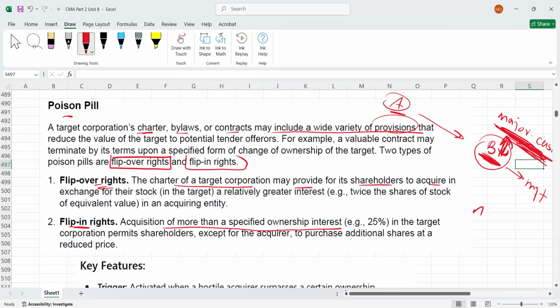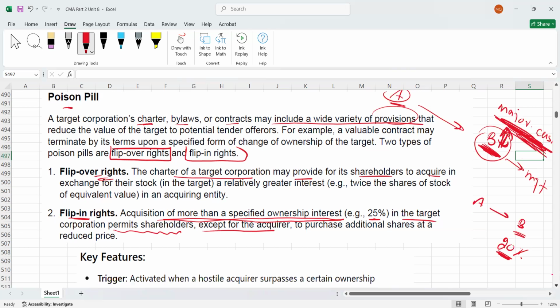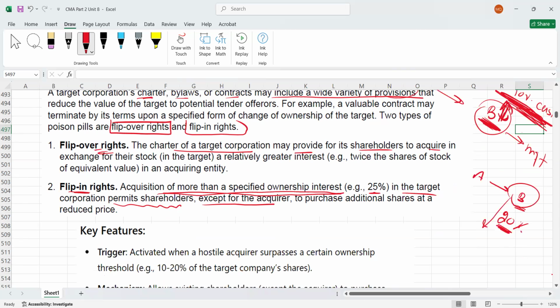For example, A is acquiring B, and it's written in B's charter that if anyone acquires, let's say, more than 20% of the shares, then company B will issue new shares to existing shareholders, not to the acquirer.